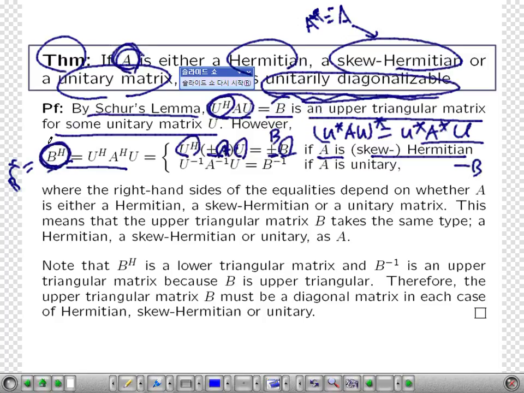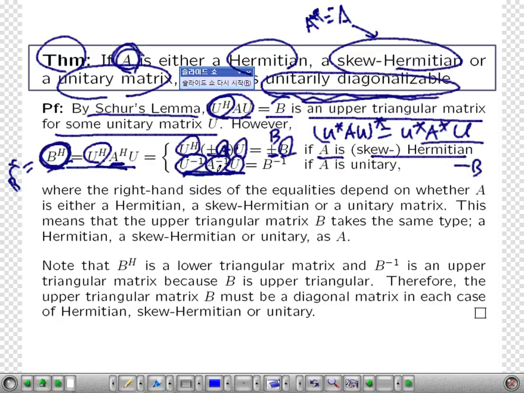Now let's think about B star, the conjugate transpose of B. Then this is this, and since U is a unitary matrix, it is this. Since A is a unitary matrix, A conjugate transpose is A inverse, and U is itself.